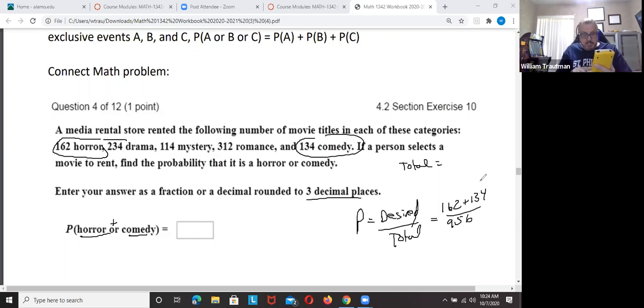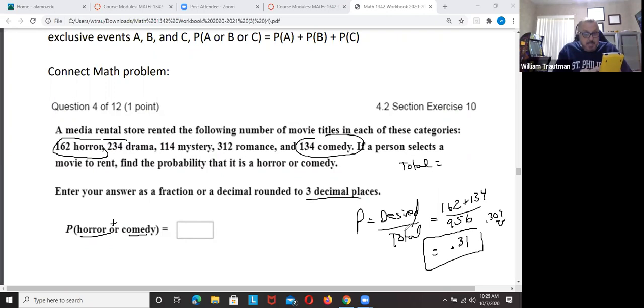So 162 plus 134, I'm going to hit enter, equals 296 divided by 956. So I get a decimal equivalent of 0.309. Since it's 5 or more, I round it to 0.31.